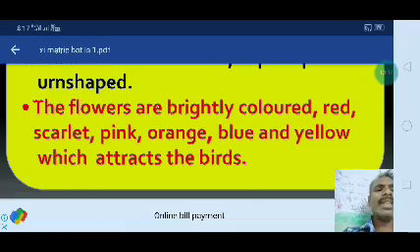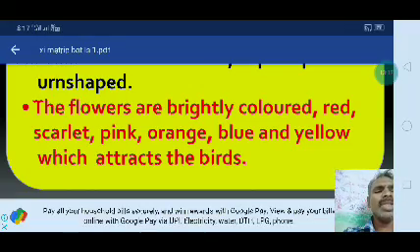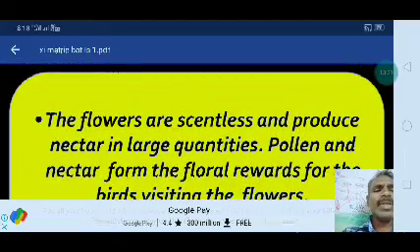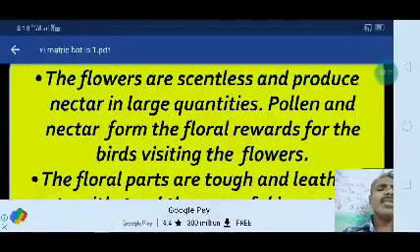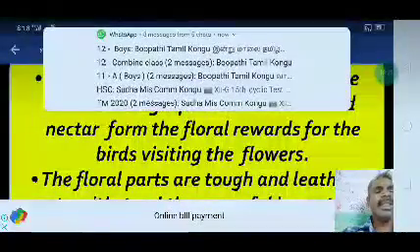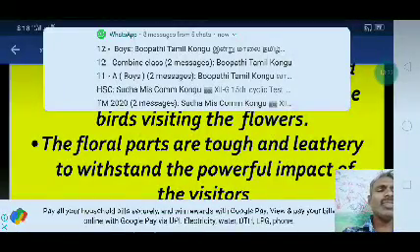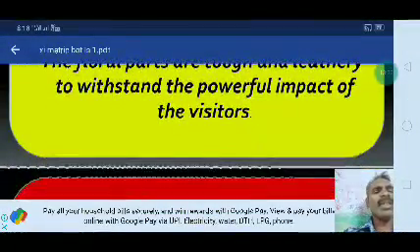Red, scarlet, pink, orange, blue, and yellow colors attract the birds. The flowers are scentless and produce nectar in large quantities. Pollen and nectar are rewards for the birds visiting the flowers. The flower parts are tough and leathery to withstand the powerful impact of the visitors.